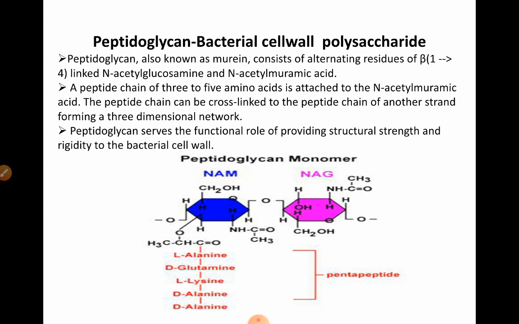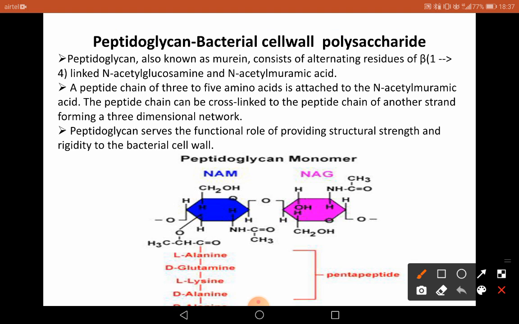So peptidoglycan is also known as murein, and it is made up of alternating units of beta 1,4 linked N-acetyl glucosamine and N-acetyl muramic acid, NAG and NAM, or vice versa.